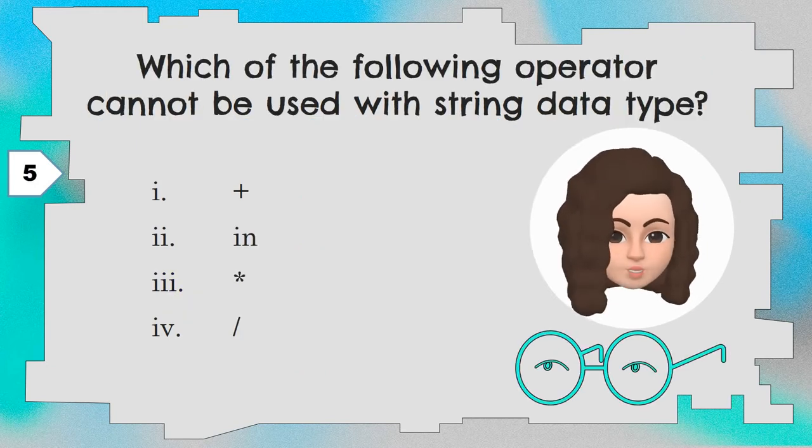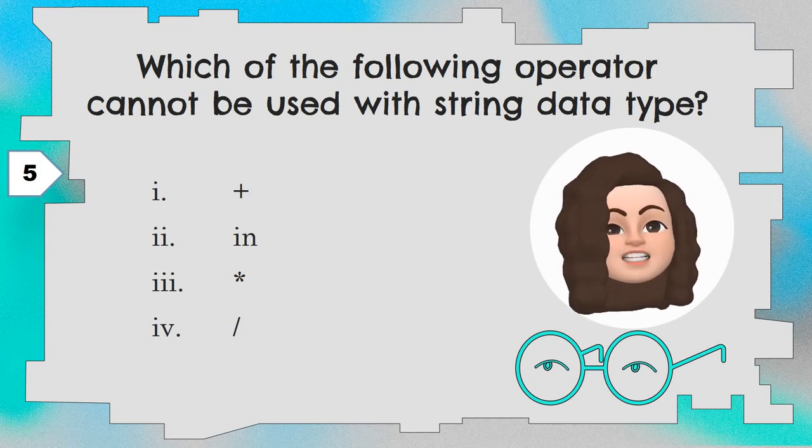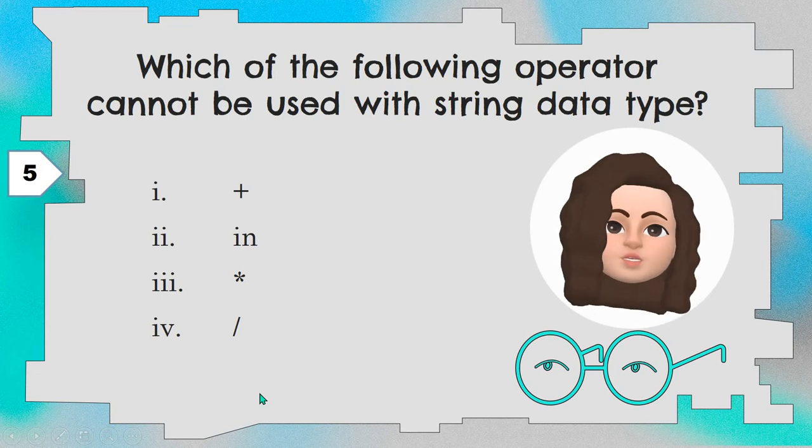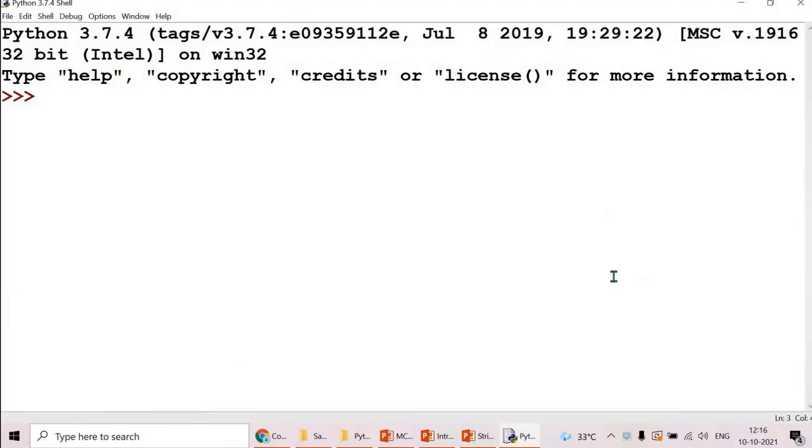Question number 5. Which of the following operators cannot be used with string data type? Four options are given: plus, in, asterisk, slash. We have to find out among these which cannot be used with string data type. Let me explain with this example. First one is plus.